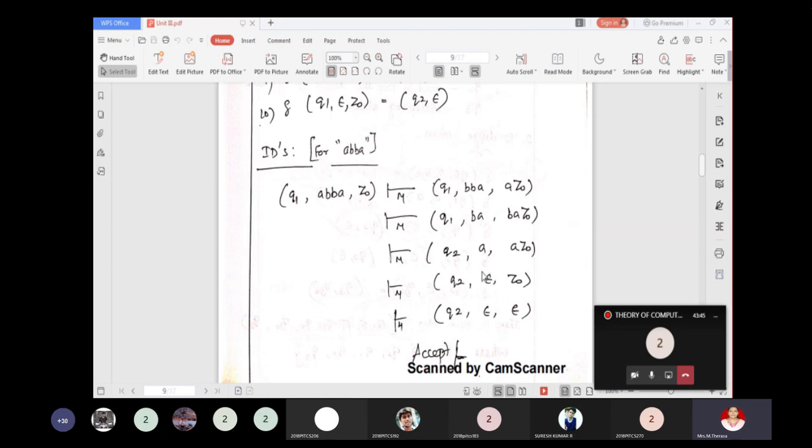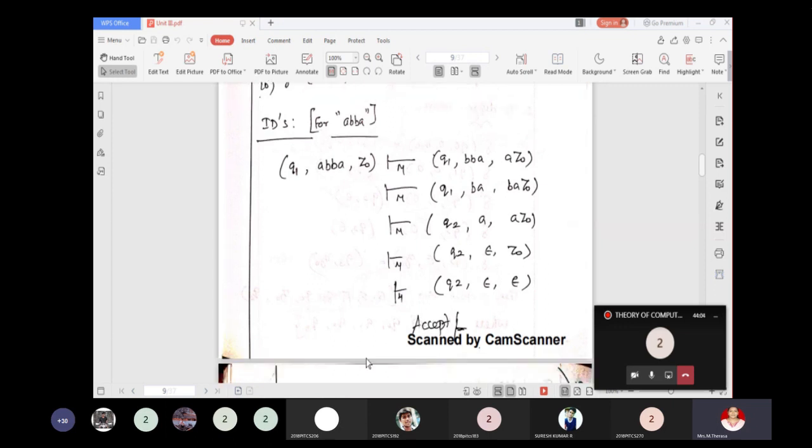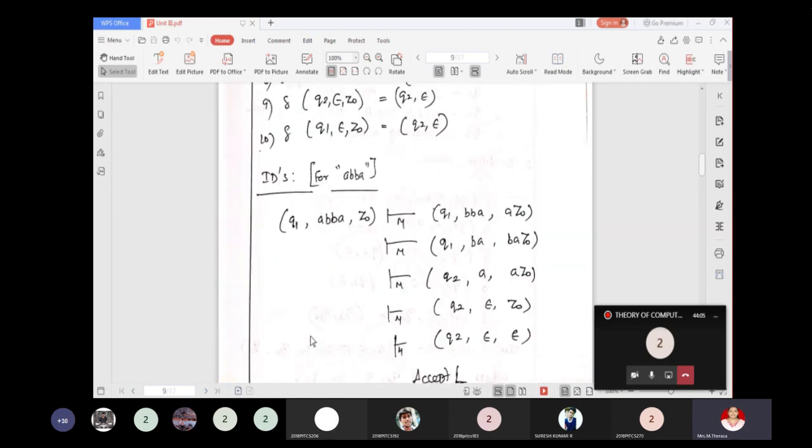Then epsilon on top of the stack. So here we are going to accept the string by empty stack. When you are in state Q2 and we are reading epsilon, then erase the Z0 so that Z0 will become epsilon. So do accept by empty stack.